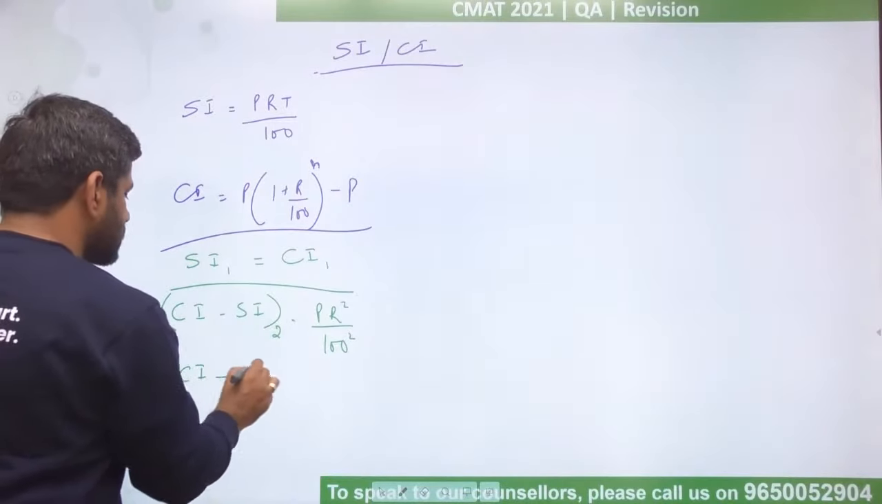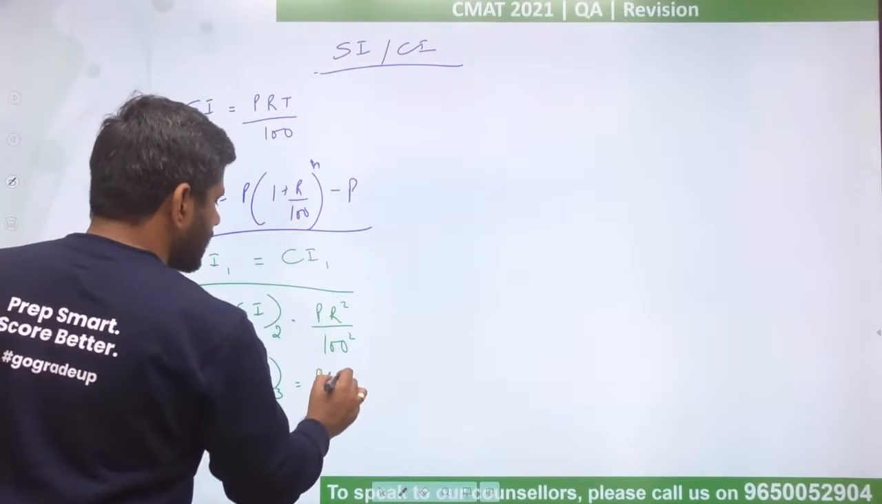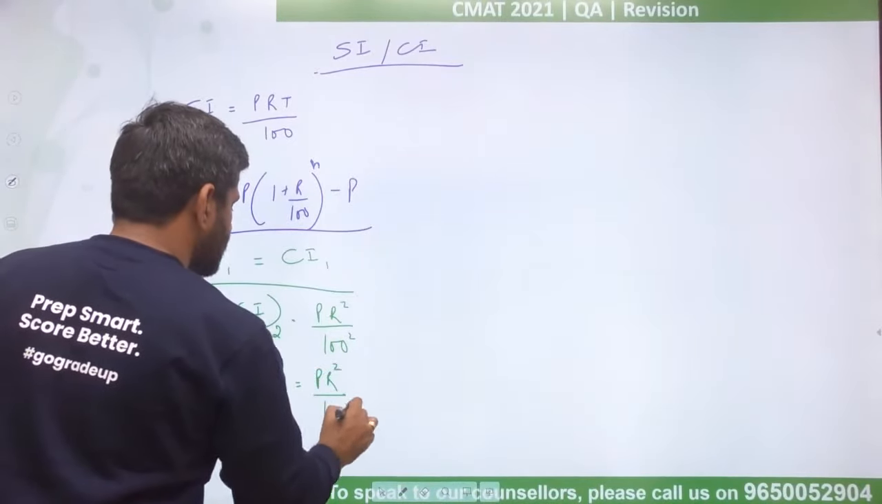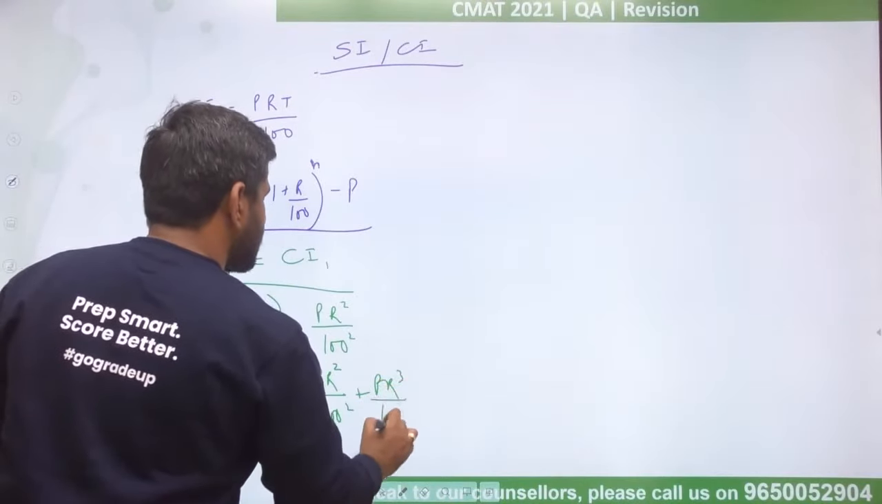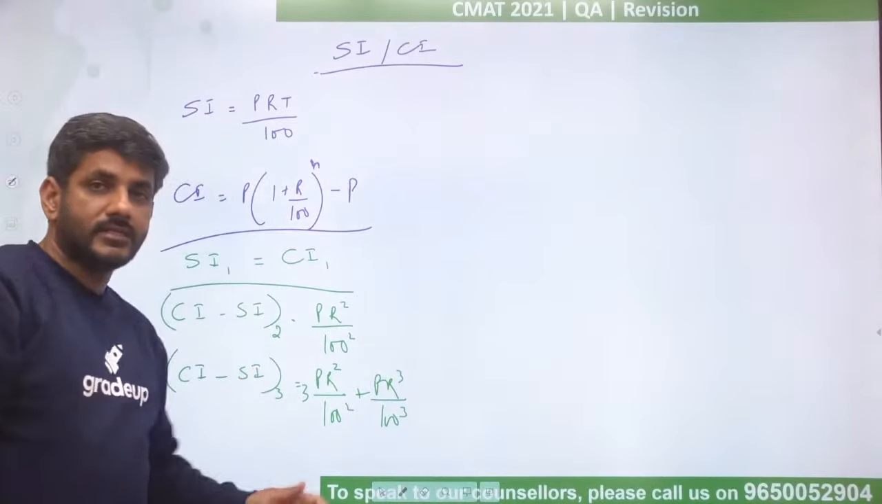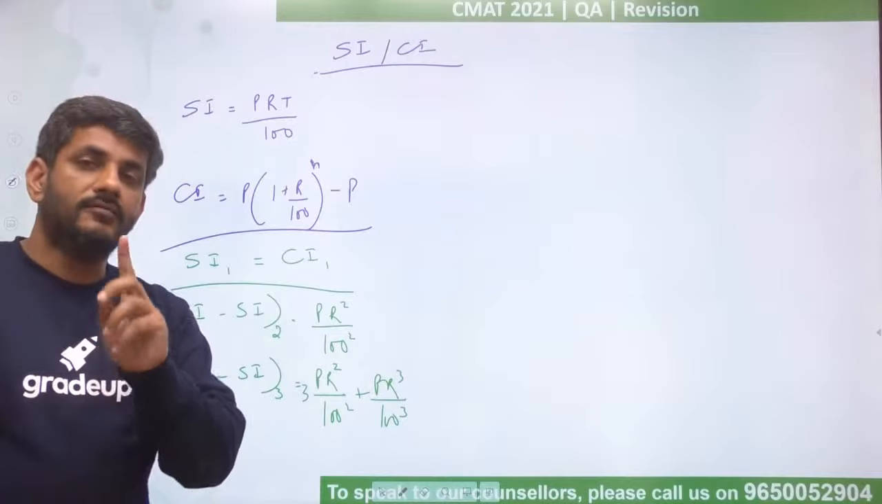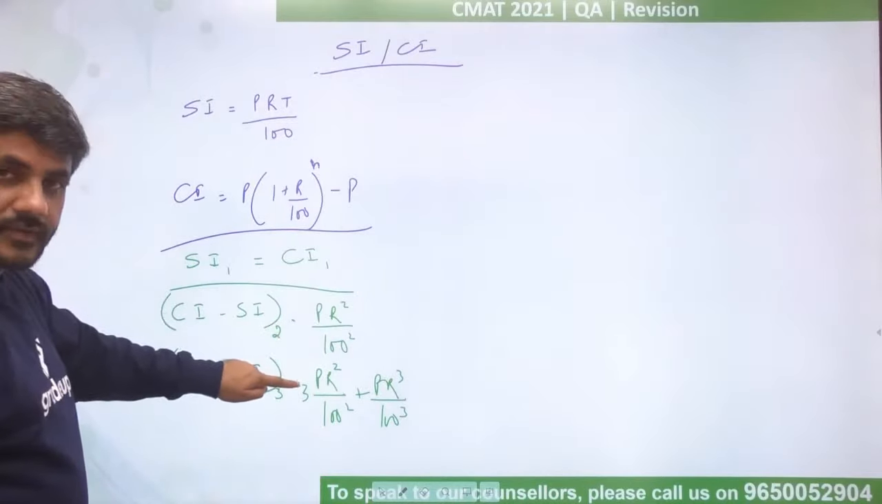And if I talk about 3 years, the difference between CI and SI is equal to 3 PR square divided by 100 square plus PR cube divided by 100 cube. And mind you, this is 3 years. It is not the third year. If you want the difference of the third year, subtract this figure from this figure.